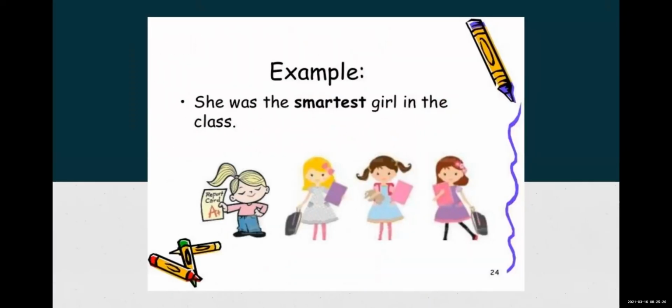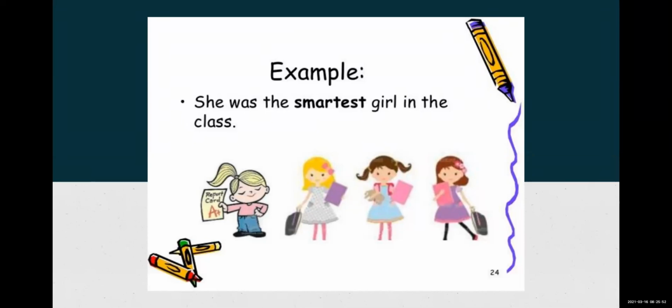Example again: she was the smartest girl in the class. Now, I'm not counting with numbers; the sentence does not tell that there are one, two, three. Normally there are many girls in the class. But what are we telling? We are telling that she was the smartest girl in the class. So indirectly, there are many girls in the class, but the natural thing is that she was the smartest girl. So over here, est is added.